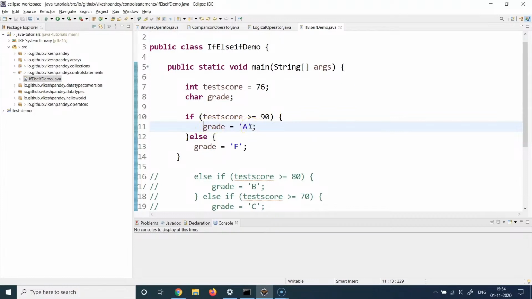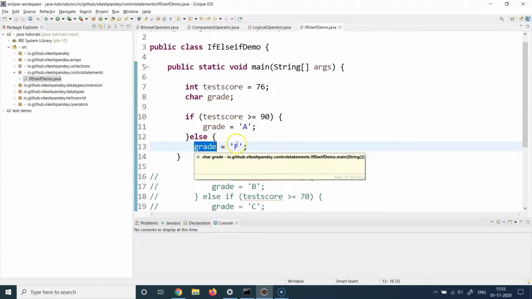But what if the score is not 90? What if this condition becomes false and you want to do something? In that case, you can write this else block here. We call this else block. So you write else as the keyword, you start the curly braces, and then you define the grade. If the score is not greater than 90, what should be the grade of the student? So in this case, we are saying the grade is F.